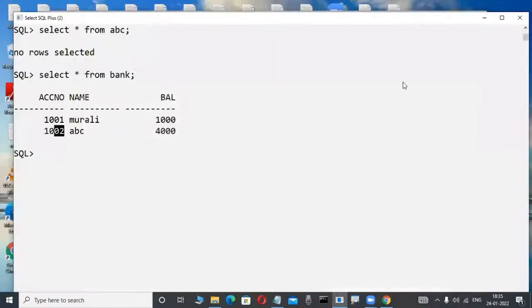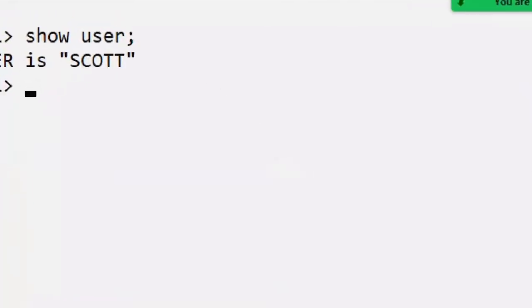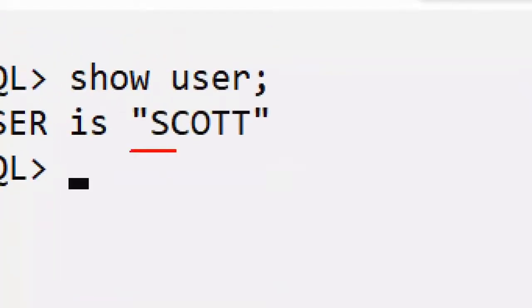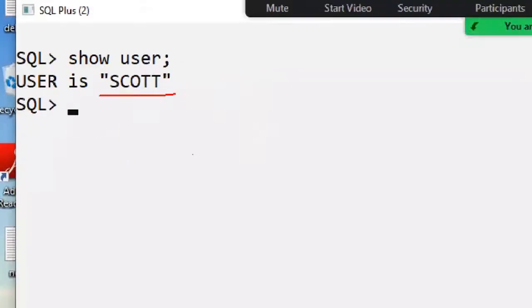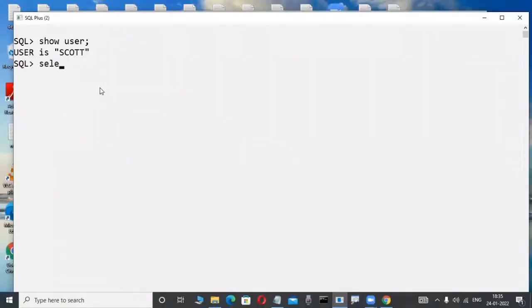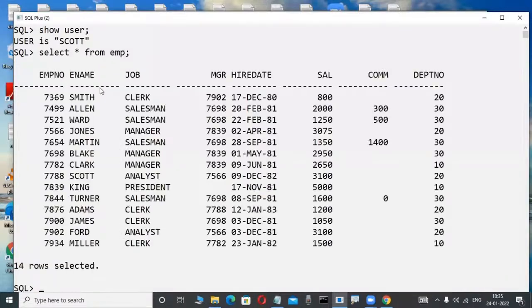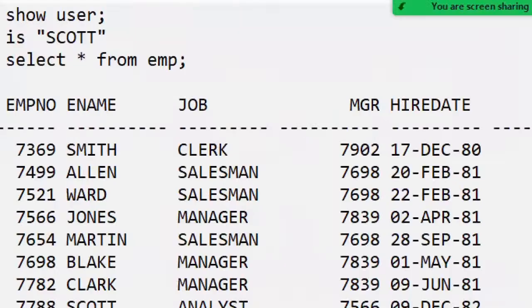For example, a simple example I'm telling. Suppose one employee is there. This employee's name is Scott. Oracle Corporation gives this as a user. Don't worry, you will become familiar with these users in the future. Scott is an employee, for example. This employee has one table, for example the EMP table. Oracle Corporation gives all these tables, you will become familiar with them in the future. Don't worry.